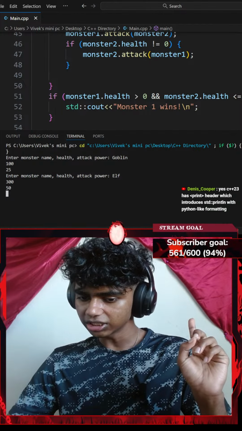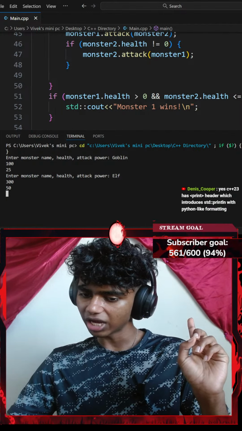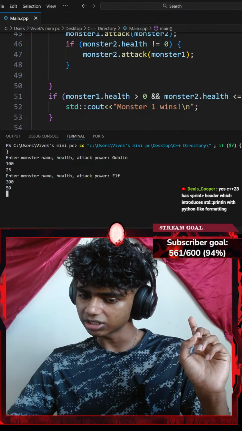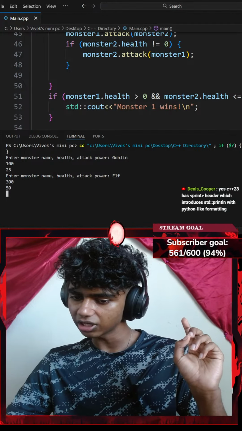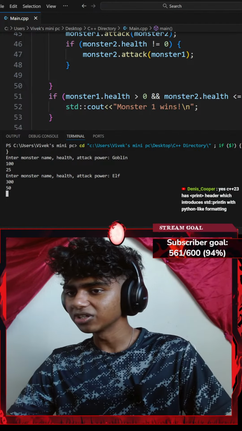Okay. Doesn't the while loop run? Yes, C++23 has a print header which introduces standard prints in with Python-like format. That actually sounds pretty cool.